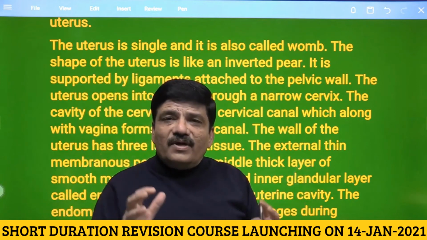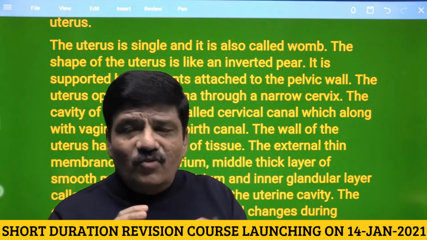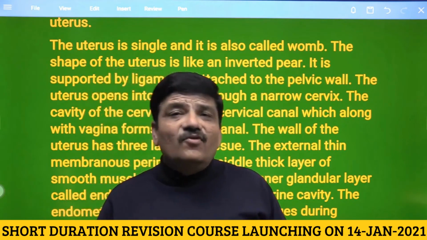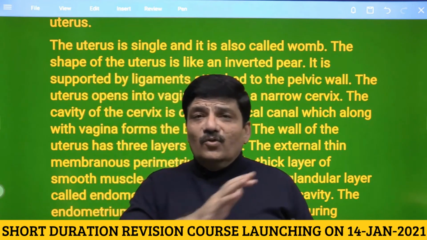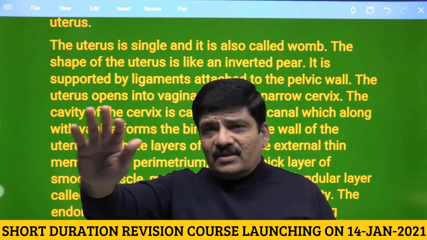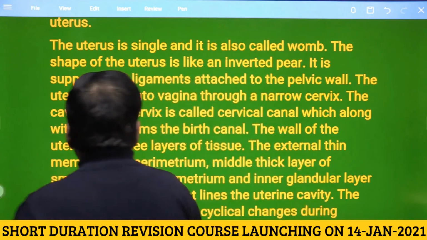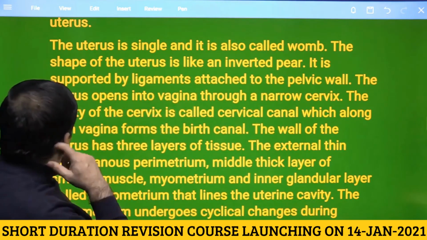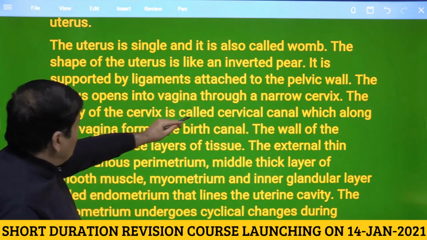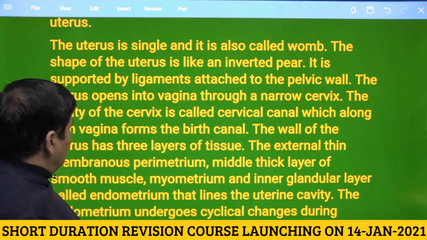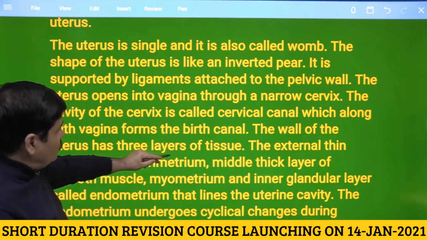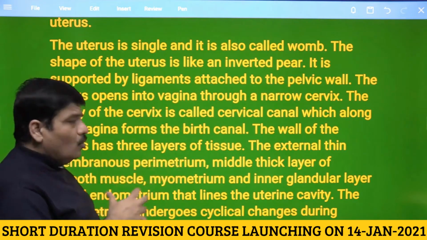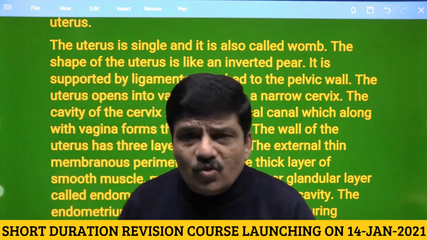And there are two very important ligaments that you will learn in first year MBBS. One type of ligaments would be called as the peritoneal ligaments, and the second would be called as the broad ligament of the uterus. It virtually covers the entire uterus like a sheath and tries to fix it to the pelvic wall. So this is again supported by ligaments, and then there is cervix. Then we know about the cervical canal, and then the layers of the tissues that are present in the wall of the uterus, the perimetrium, the myometrium, and we know that what happens during the menstrual cycle.